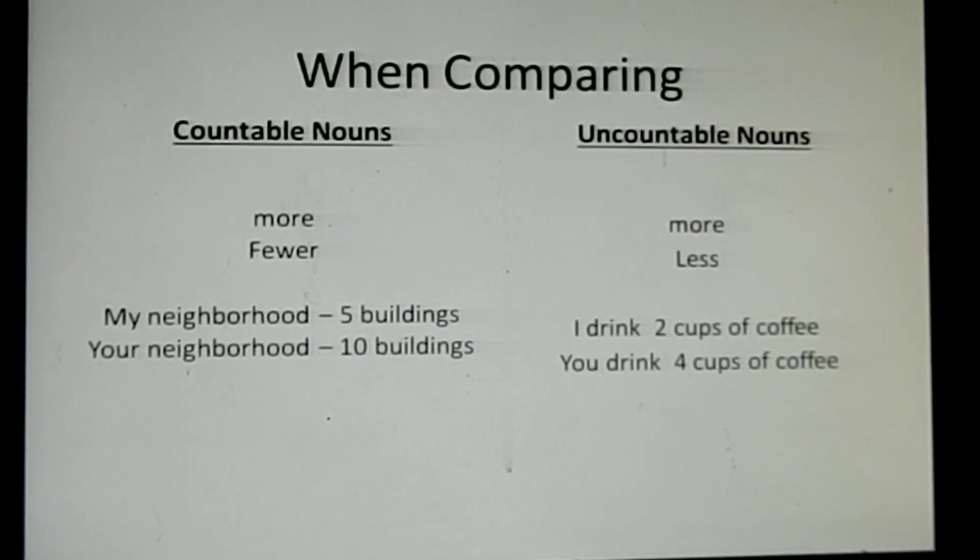Now just go to the opposite one. My neighborhood 5 buildings, your neighborhood 10 buildings. That means my neighborhood has got fewer buildings. Here many students may write less. Under countable noun you cannot write less. You cannot say my neighborhood has got less buildings. You have to say my neighborhood has got fewer buildings.